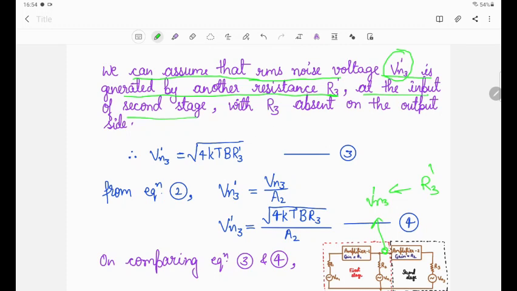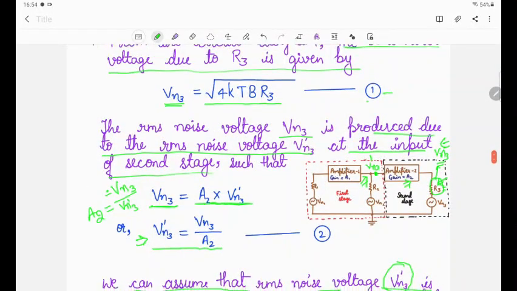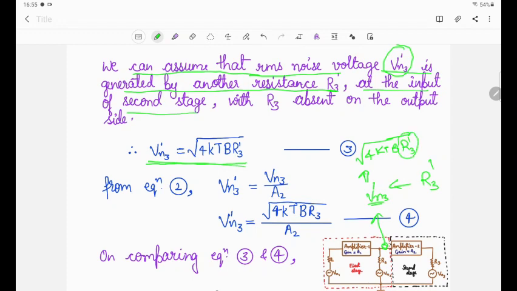Okay, and then we can write here Vn3' will be what? Similarly, as we wrote in the above form, you can calculate, we can write here that Vn3' is equal to square root of 4kTB R3'. This Vn3' will be equal to square root of 4kTB R3', because I am assuming this Vn3' is due to this R3', right?